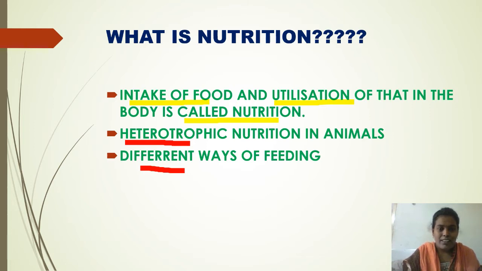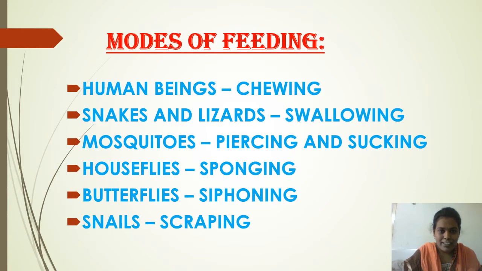Let us see some more examples of different feeding habits. Look at this slide. The mode of feeding in human beings is chewing.